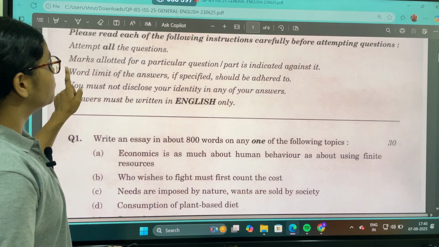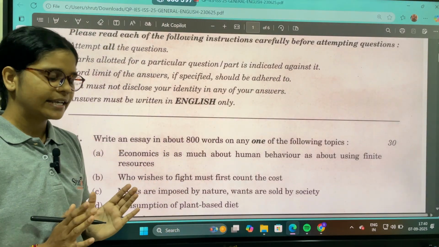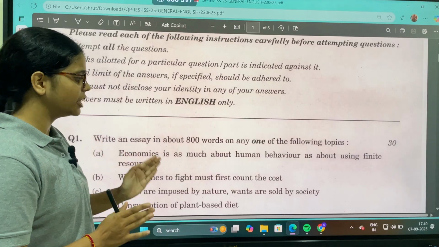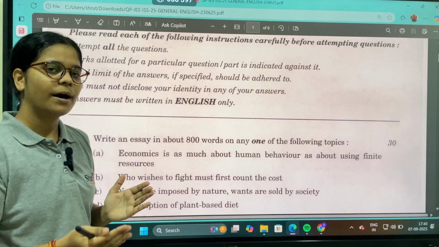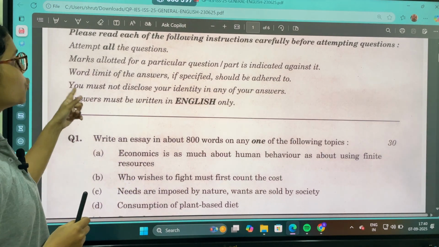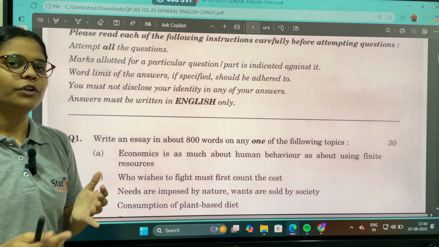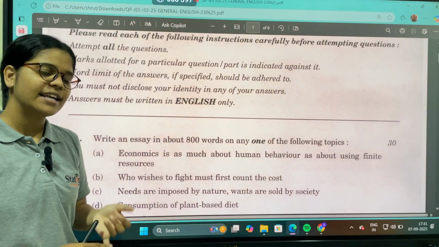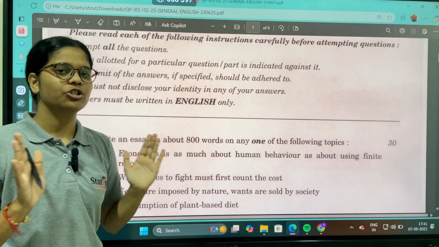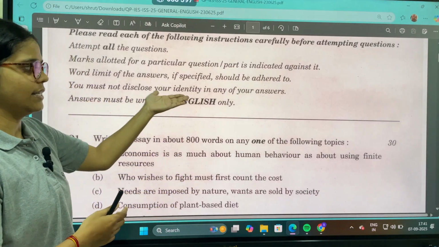Then next is, word limit of answers, if specified, should be adhered to. They say write an essay in 800 words. If you are not meeting the 800 words, your marks will be deducted. So the word limit has to be taken care of. Next, you must not disclose your identity in any of these answers. Say you would be writing paragraphs, you would be writing essays, and while answering those questions, you do not have to write about yourself, your actual identity. This is what they say.